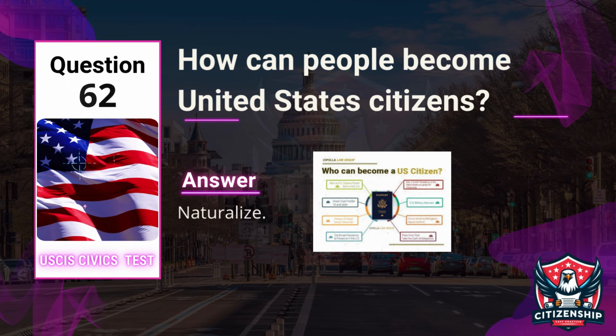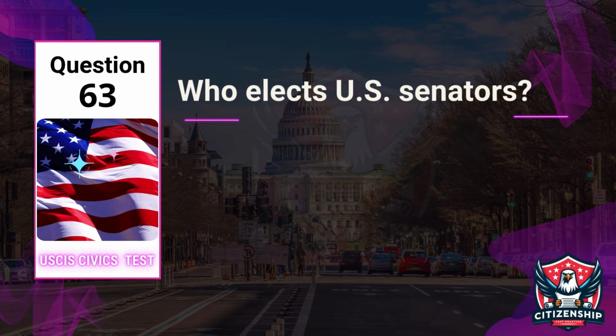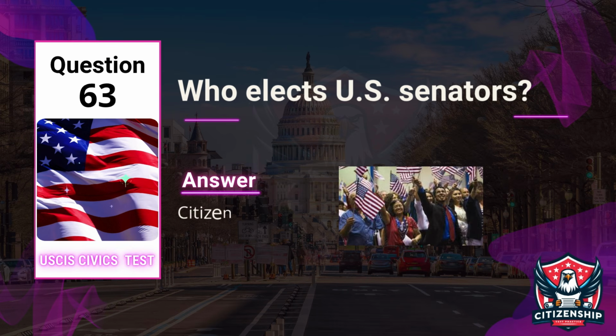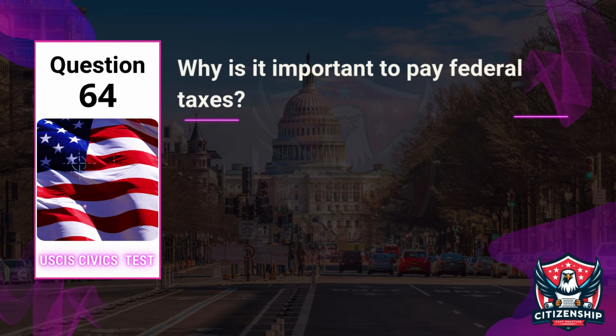Question 62. How can people become United States citizens? Answer: naturalize. Question 63. Who elects U.S. senators? Answer: citizens from their state. Question 64. Why is it important to pay federal taxes?